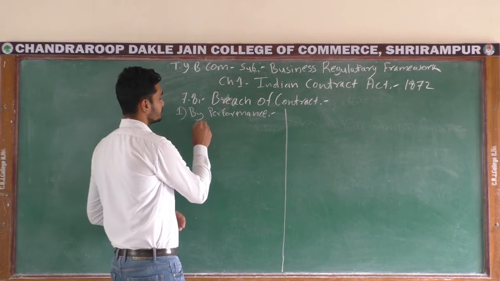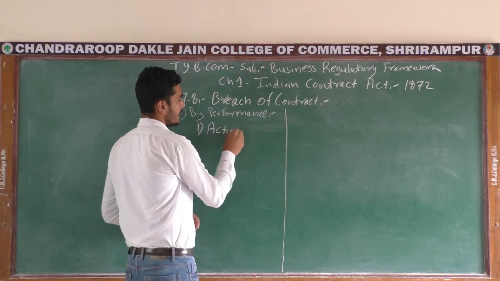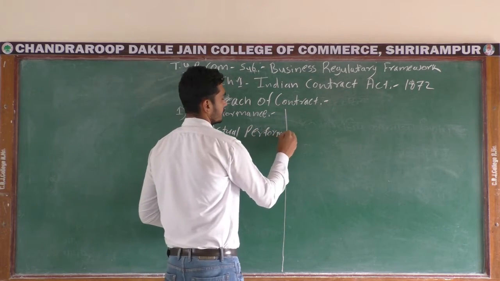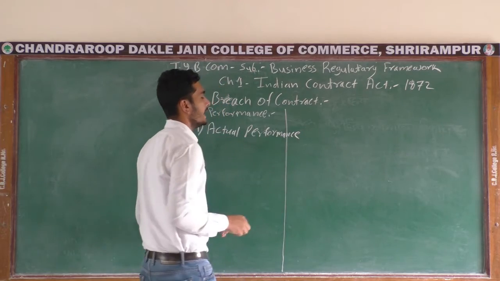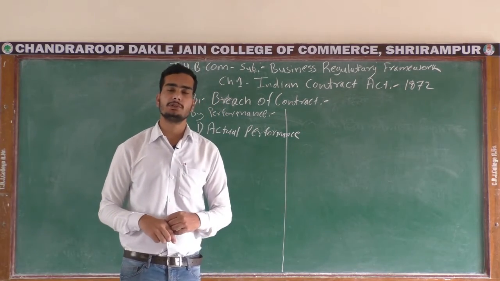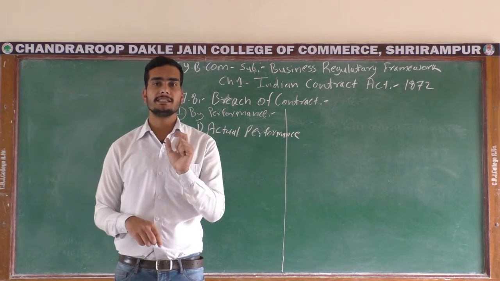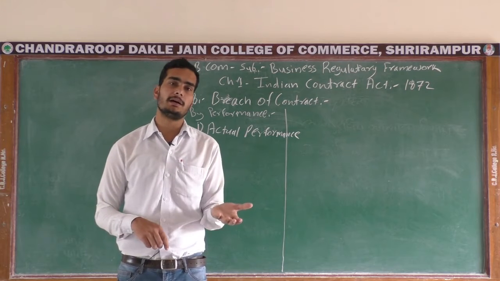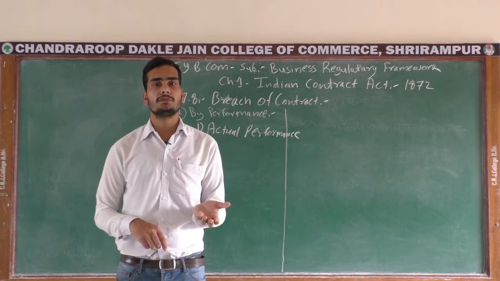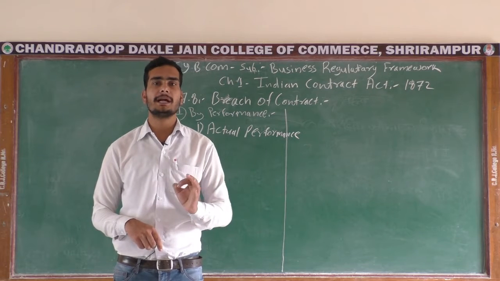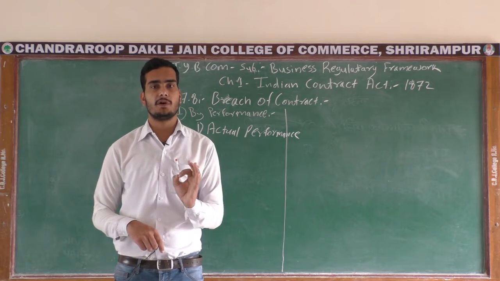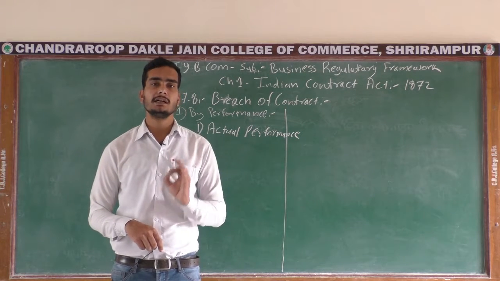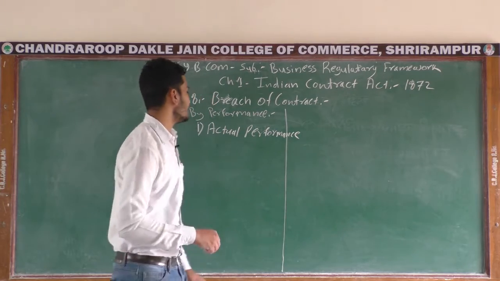First is by actual performance. What is actual performance? When both of the parties actually perform their obligations, whether in the future course of action or at the present time, and complete their performance, then the contract is considered terminated and completed.